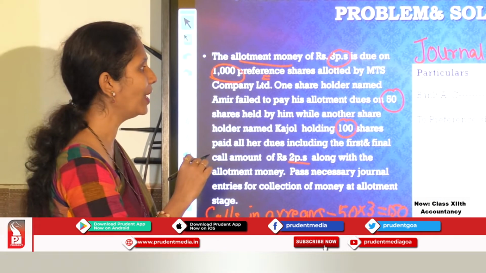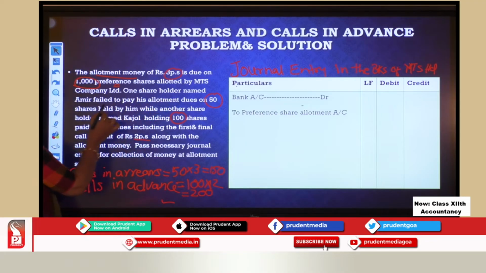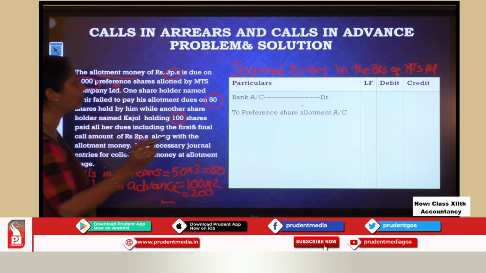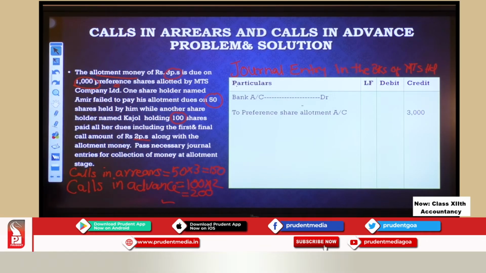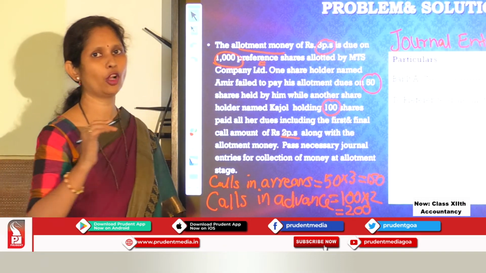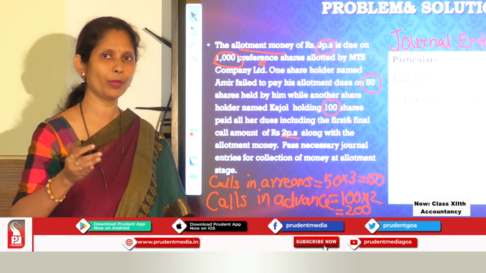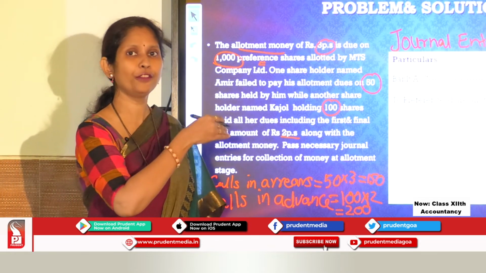Okay. Now how much am I supposed to get on allotment? 3 rupees per share. How many shares allotted? 1000. So 1000 multiplied by 3, 3000 rupees. So I am supposed to get 3000 rupees. Now am I getting this 3000 rupees? No. There are calls in arrears and calls in advance. I am getting some more money of the next call and I am not getting some money of this call.